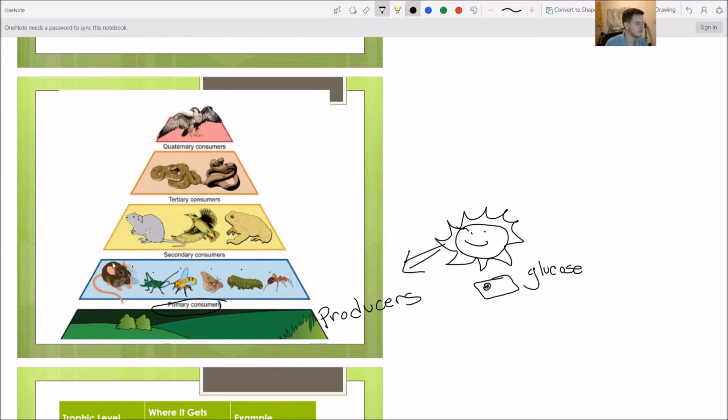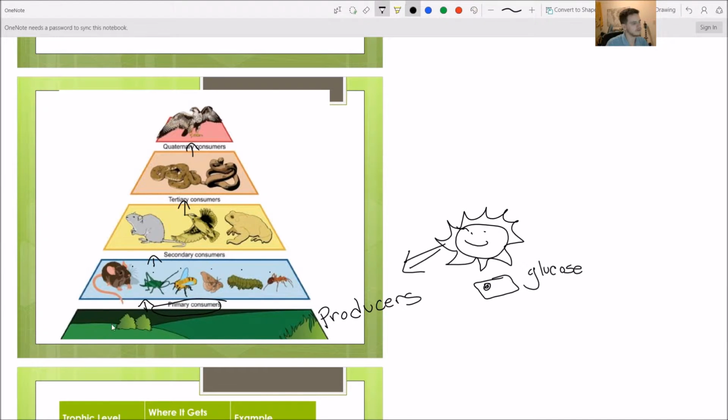And they're going to be eating our primary consumers. Then we have our tertiary consumers, these snakes. They're going to be eating our secondary consumers, and our quaternary consumers, all at the top, they're eating our snakes. So if we look at this like a food chain, it's kind of like this. Food to eater, food to eater, food to eater, and food to eater.